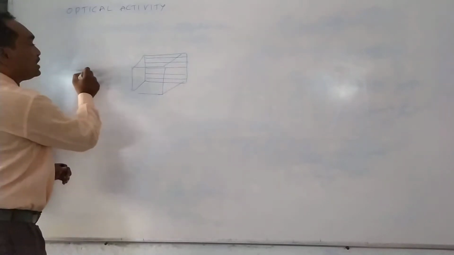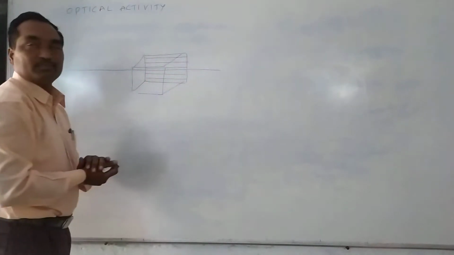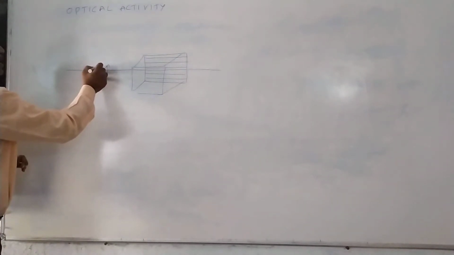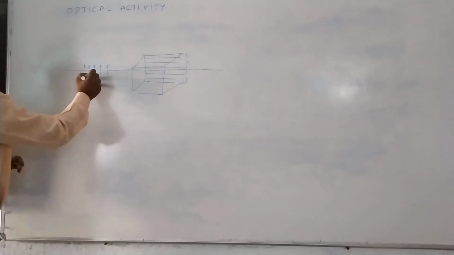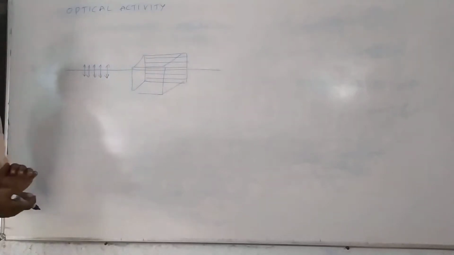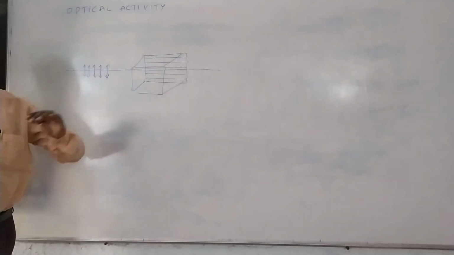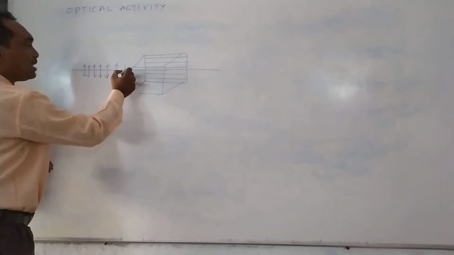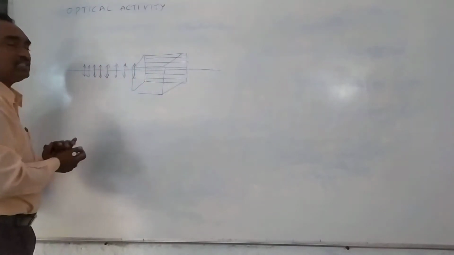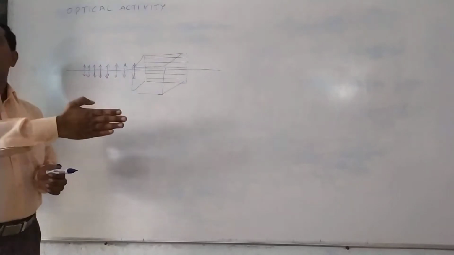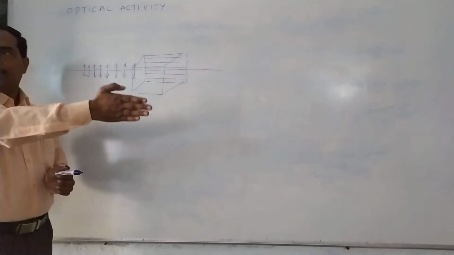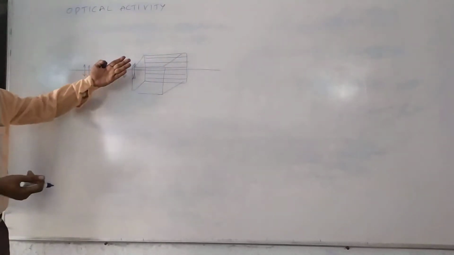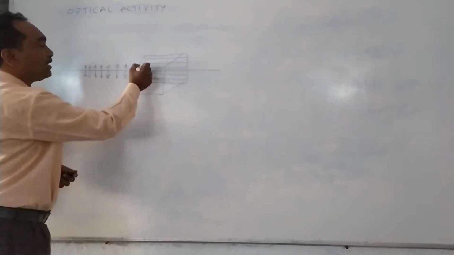So a plane polarized light is incident along the quartz crystal. Plane polarized light is nothing but light whose vibrations may be arrows or maybe dots also. Now this is the plane polarized light, whose vibrations are perpendicular to the wave propagation, normal to the wave propagation. When this wave is passing through the quartz crystal, up to here there is no change in its direction, because the vibrations of plane polarized light are confined to one plane only. When it is entering into the quartz crystal, the plane of vibration will move through some angle.